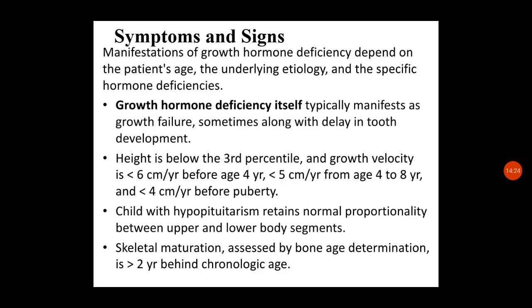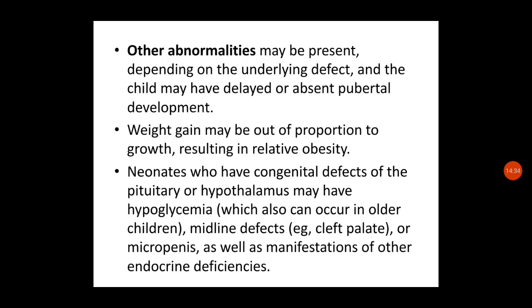Other abnormalities may be present depending upon the underlying defect, and the child may have delayed or absent pubertal development. Especially the reproductive growth of the child will be delayed.